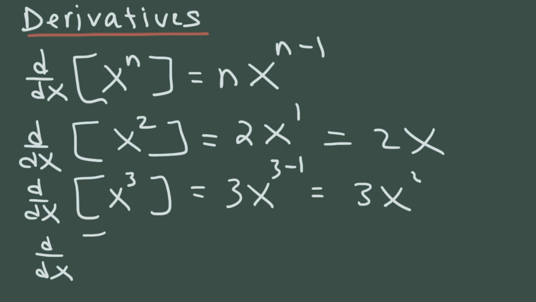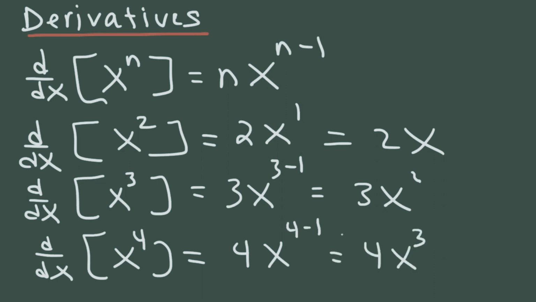Now, if we want to find the derivative of x to the 4th power, it's going to be 4x raised to the 4 minus 1, which is 4x cubed. And so that's a simple process in which you could find the derivative of a function. But now what does it mean?